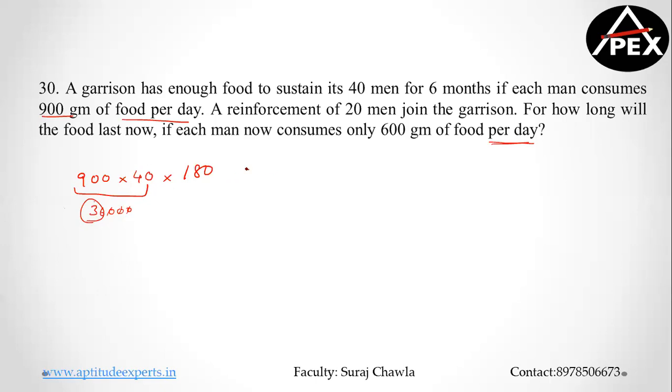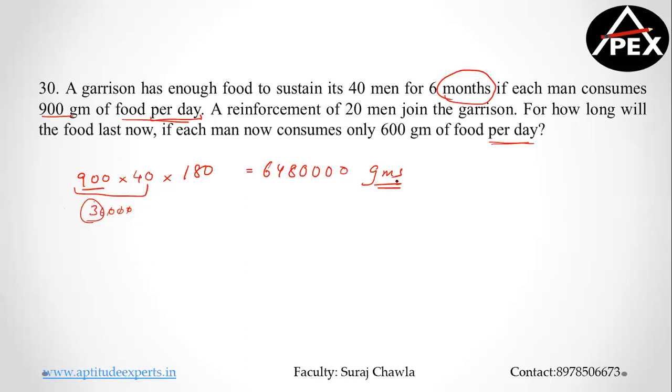Clear? So this is the total amount of ration. He has given you 900 grams per day, so your months will also be converted into number of days. So this is going to be 36,000 grams, and 36 into 18 is what we are calculating further. 36 into 18 will be 648, and I have three zeros left. These many grams of food is what you have.